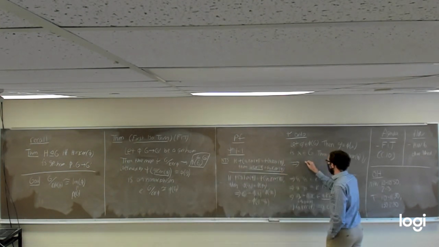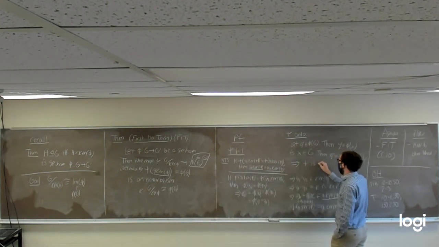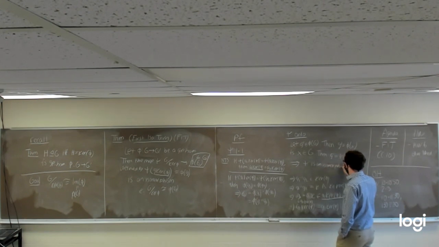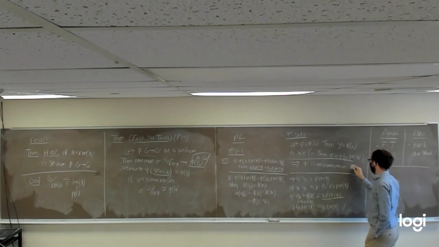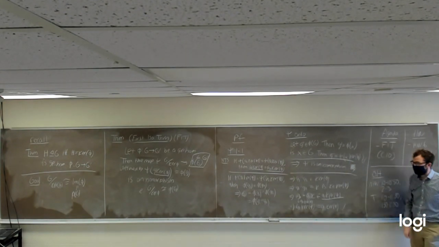Big conclusion from all this, psi is an isomorphism. And we are golden.